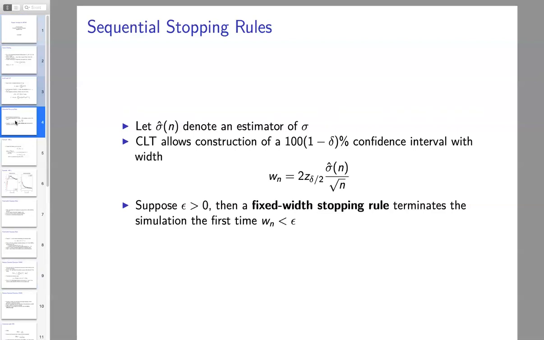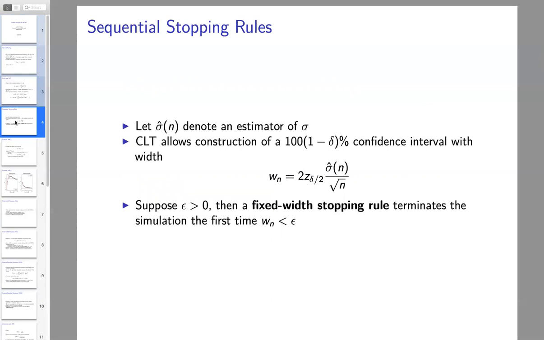And this allows us to essentially stop the simulation when the uncertainty is small enough. So as long as I can estimate that asymptotic variance, sigma squared, I'm going to say I have an estimator of that, sigma hat. I'll be a little bit more precise later, but not that careful, because that's not the point here. Then our central limit theorem allows construction of a confidence interval.